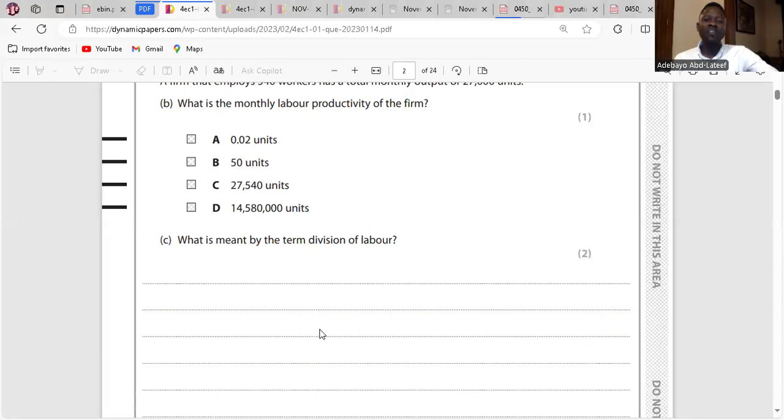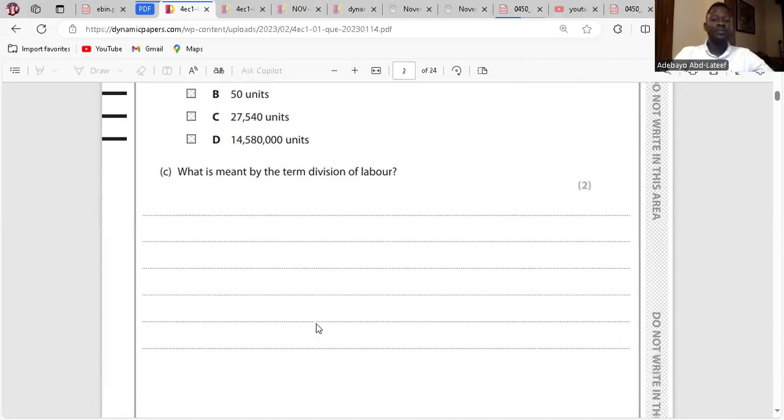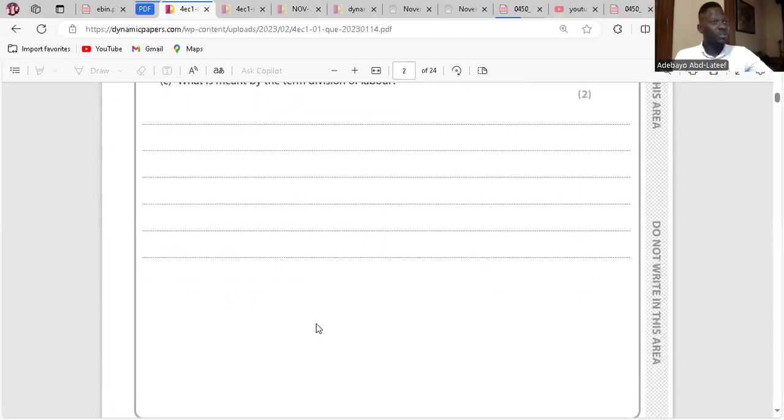Question C. What is meant by the term division of labor? Division of labor is the breaking down of the production process into different stages, and each stage is performed by different people. I marked this for you because you mentioned productivity and mentioned each person.